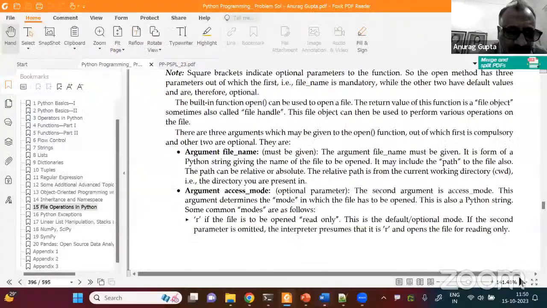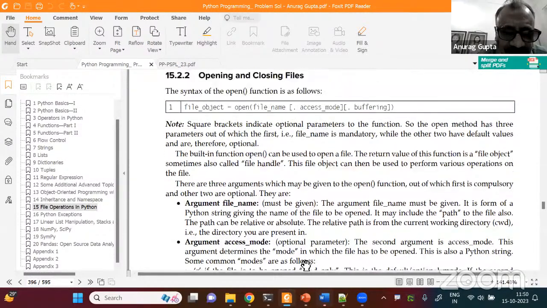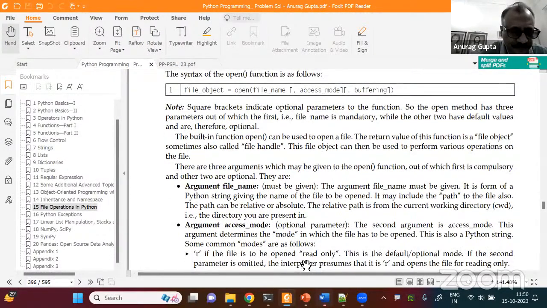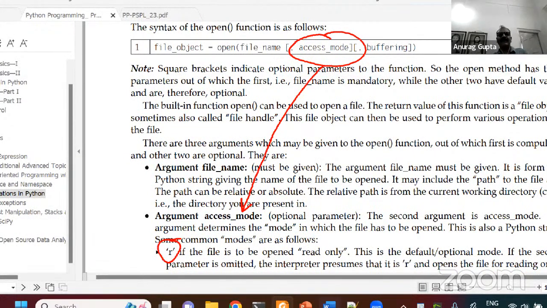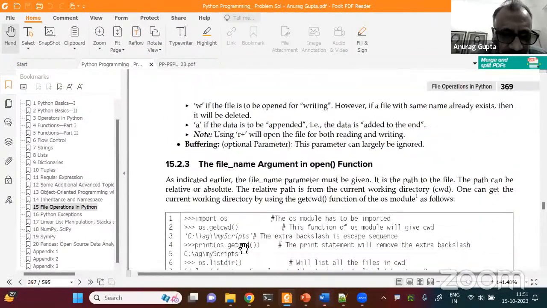So this is the thing. Just remember this. We are talking about this access mode. The first access mode, or one of the first access modes, is R. It is also the default access mode. That means that if you do not specify this particular argument in your open function call, if you do not specify any value for access mode, it will automatically take the default value of R. Let's move ahead.